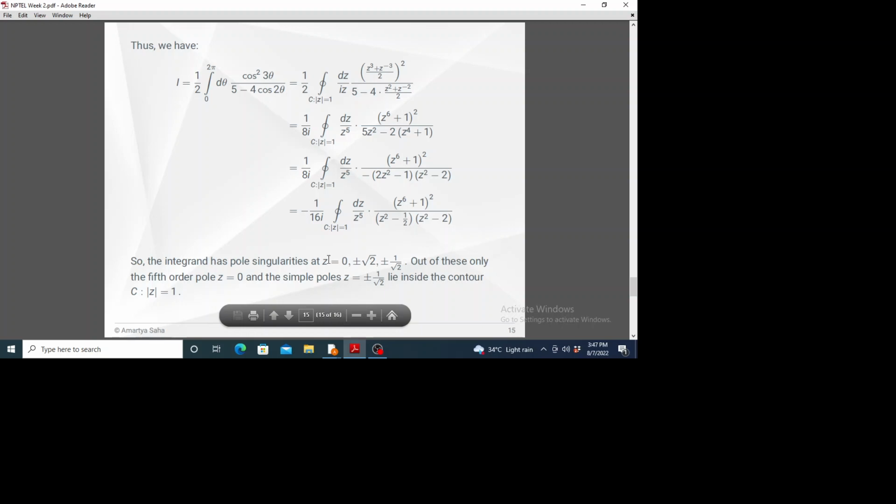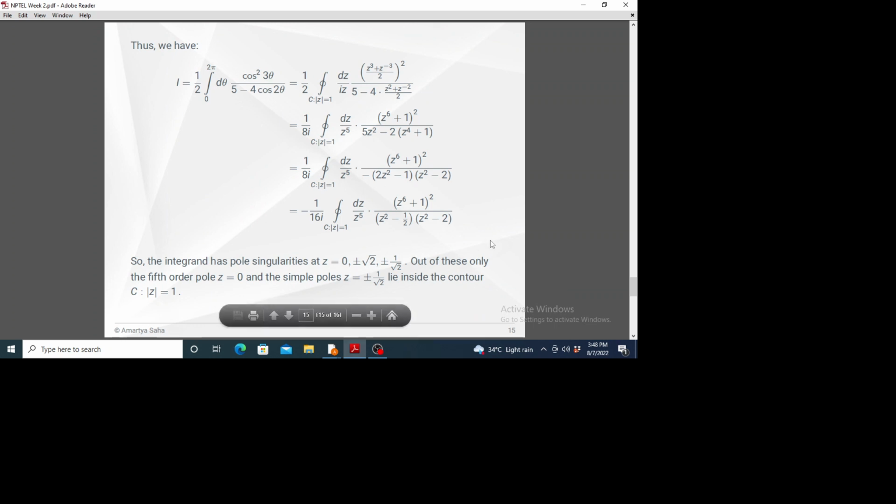Okay. So the denominator is 0 at z equals 0 because it's the z to the power 5 factor. z equal to plus minus root 2, this is the solution of z square minus 2, and z equal to plus minus 1 by root 2, this is the solution of z square minus half. So these are the 5 zeros of the denominator. So of course z to the power 5, so z equals 0 is the fifth order pole, and the other 4 are simple poles, like order 1 poles.